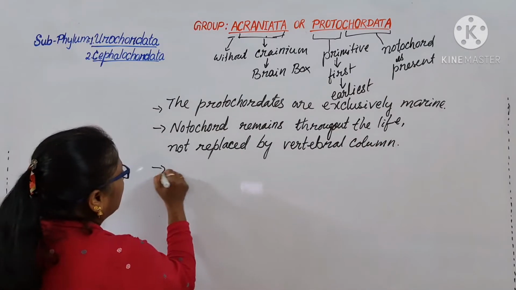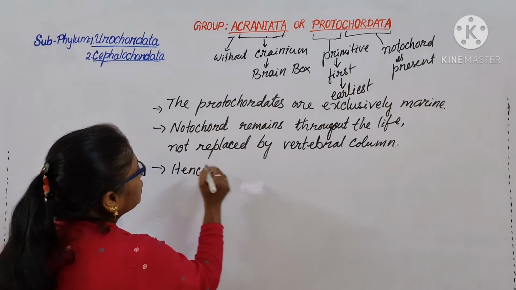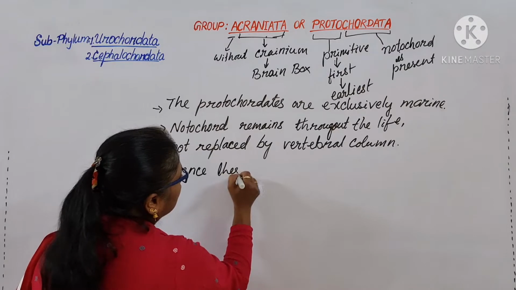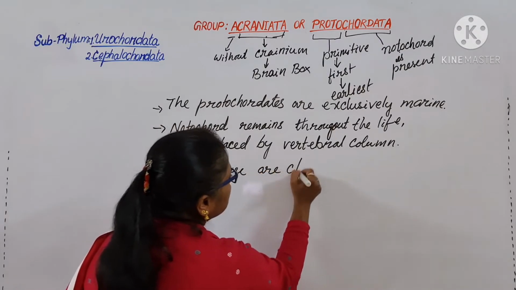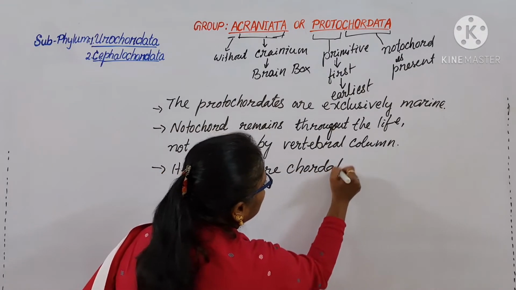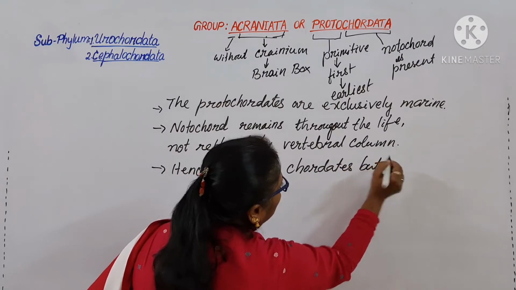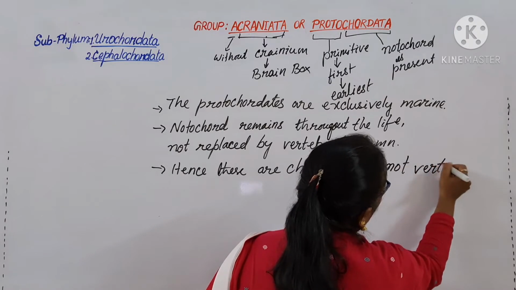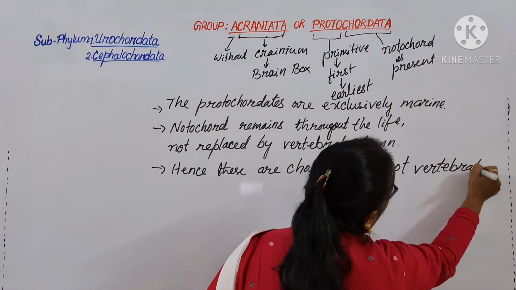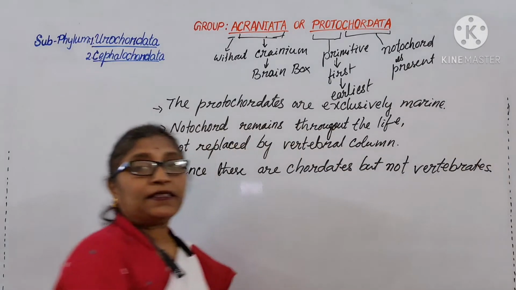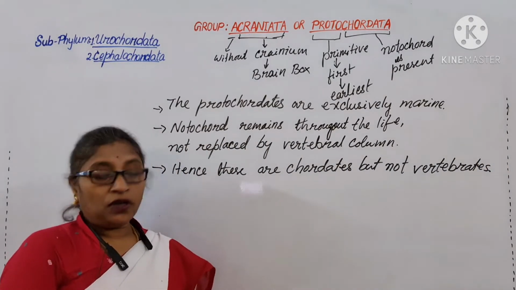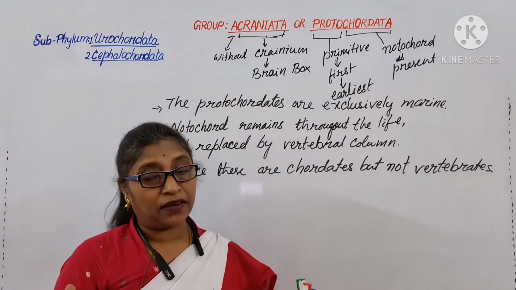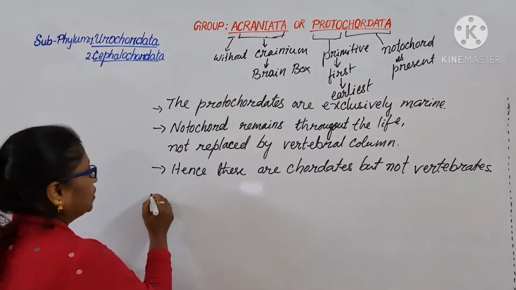Hence these are the protochordates, chordates but not vertebrates. These animals do not have the skull or cranium, the brain box, the brain, and the vertebral column.